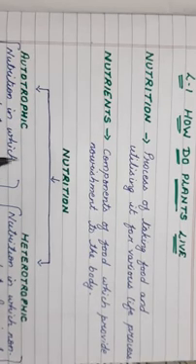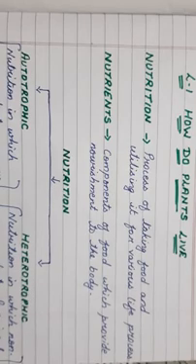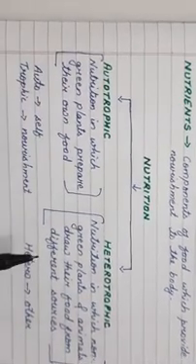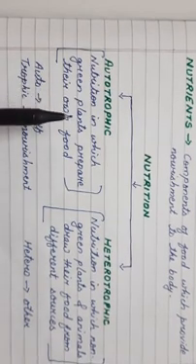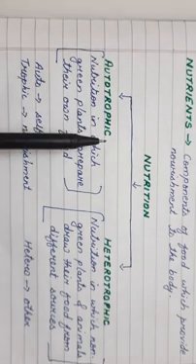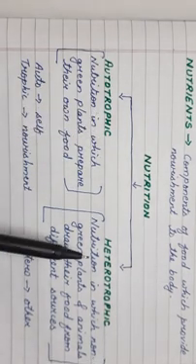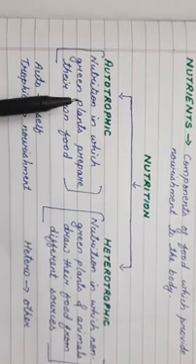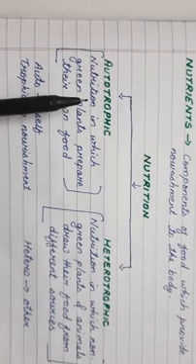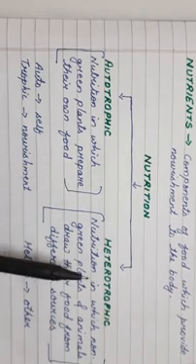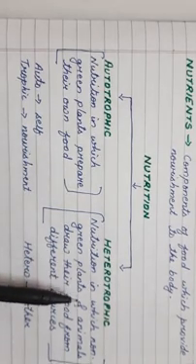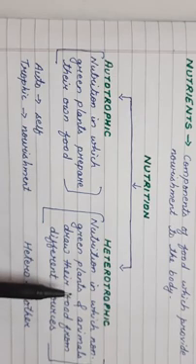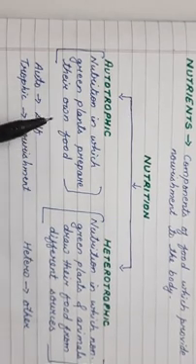Now, when we talk about nutrition, living organisms are classified into two types, or you can say that the mode of nutrition of living organisms is classified into two types. The first one is the autotrophic mode of nutrition, and the second one is the heterotrophic mode of nutrition. There are two kinds of nutrition: heterotrophic and autotrophic.